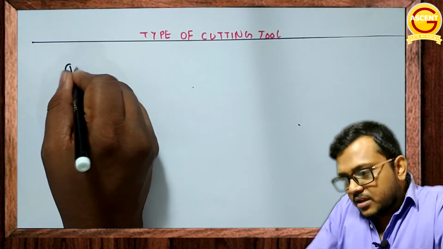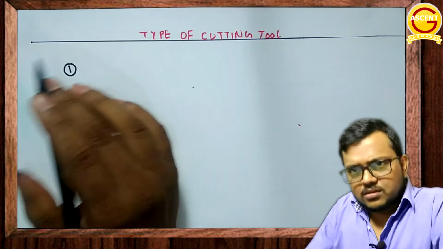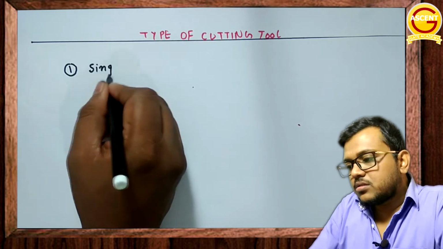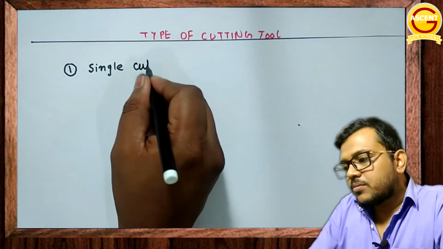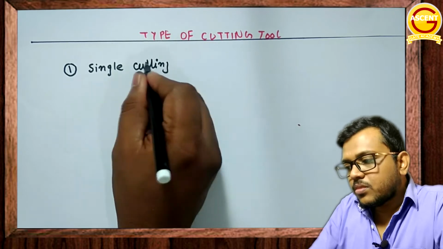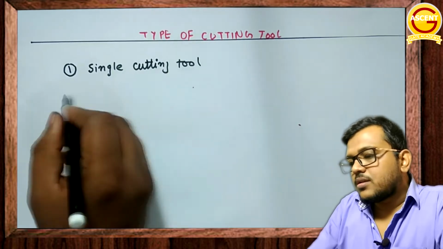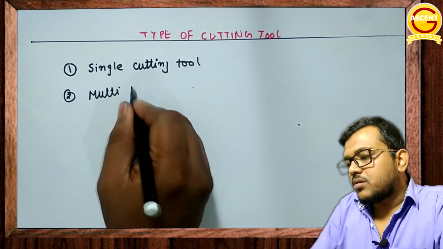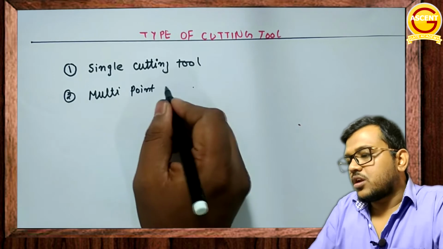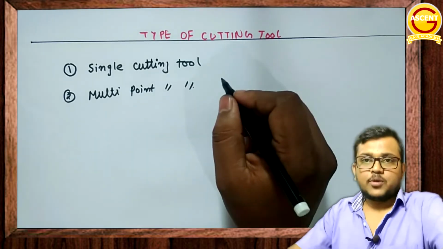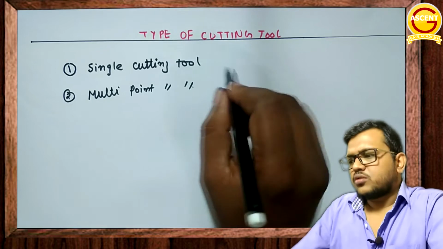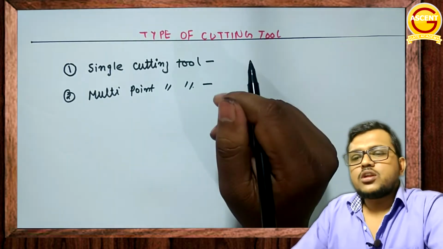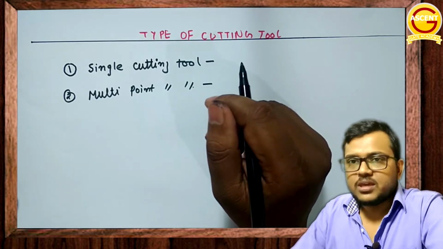बेसिकली इट इज डिवाइडेड इनटू टू ब्रांचेस. First is single point cutting tool, second is multi-point cutting tool. Single point cutting tool and multi-point cutting tool. What is single point cutting tool? What is multi-point? That's the question. Single point cutting tool क्या होता है और multi-point cutting tool क्या होता है, हमें ये समझना है.